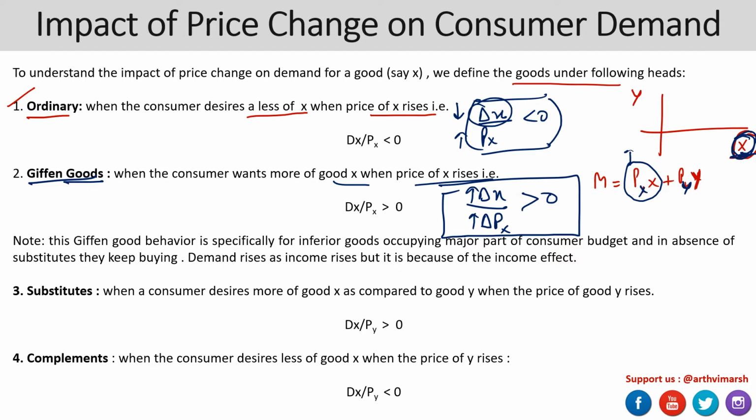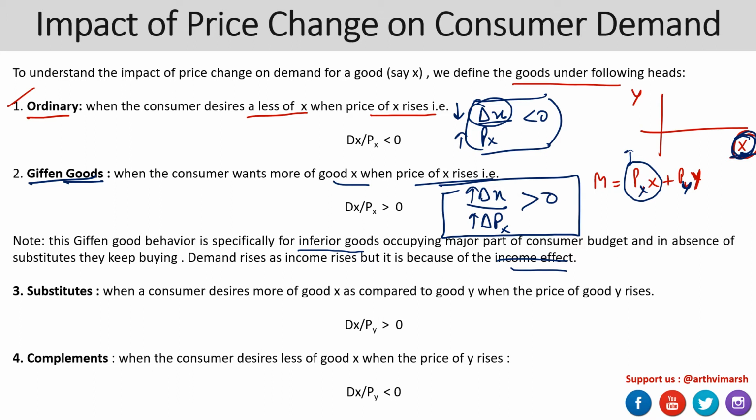Now note that Giffen behavior is specifically for inferior goods, which occupy a major part of consumers' budget, and in the absence of substitutes, they keep buying such inferior commodities because they don't have any substitute. That's why a consumer will resort to consuming such inferior goods, and demand rises as income rises, but it is because of the income effect. This should be noted. Now what about the substitutes?